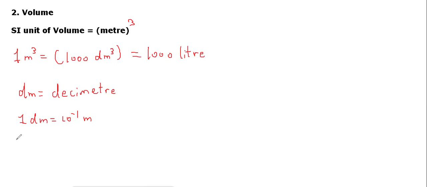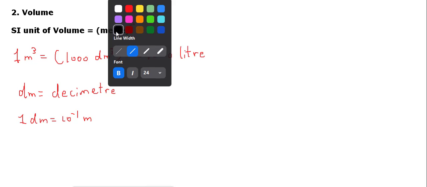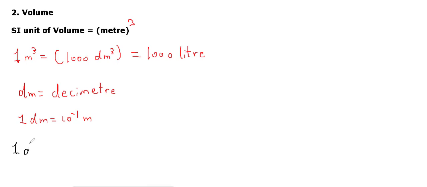So certain relationships are useful in that way. 1 decimeter cube is equal to 1 liter.